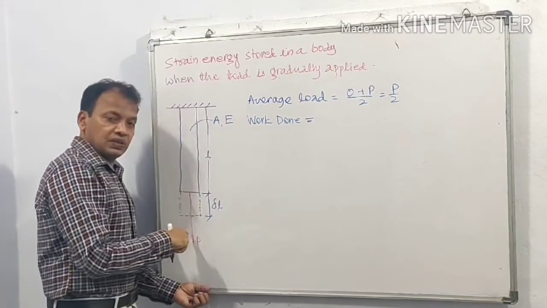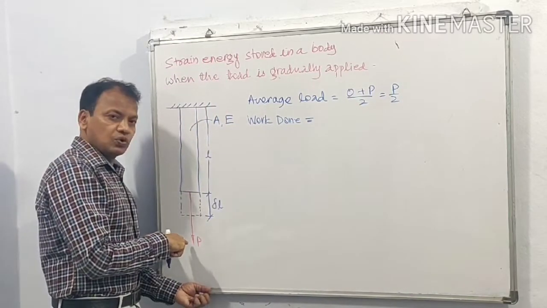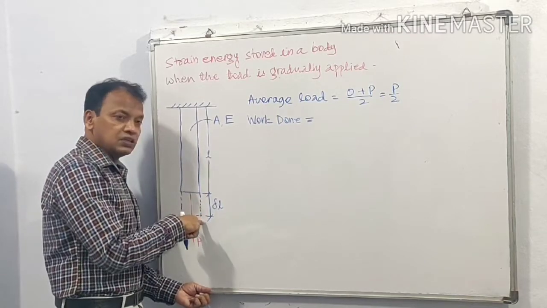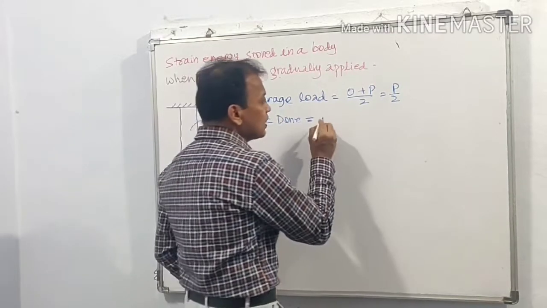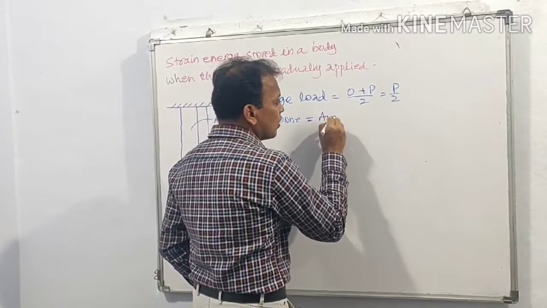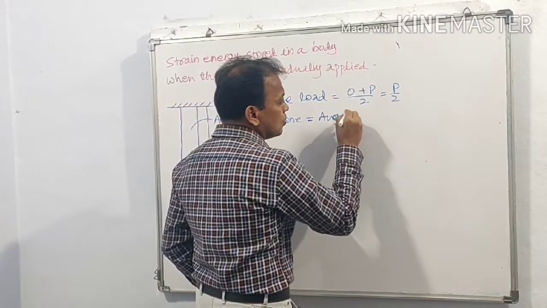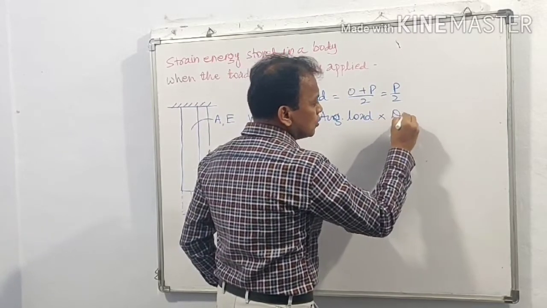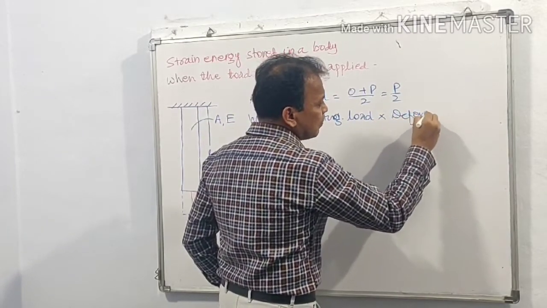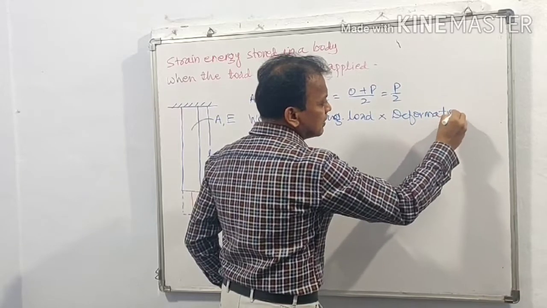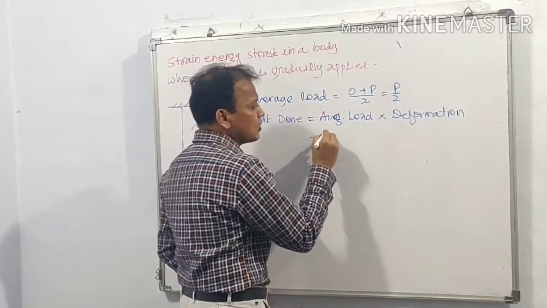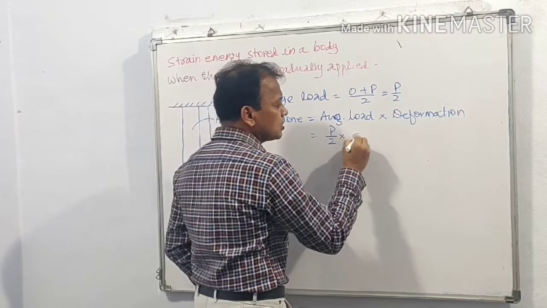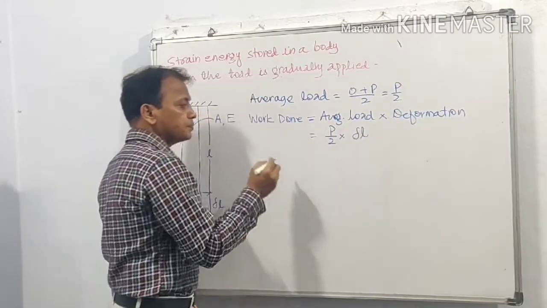Here, in the case of the bar, the force is the applied force and the displacement is the deformation. So work done is equal to average load into deformation, where deformation is delta L. Here the average load is P by 2, into deformation delta L.